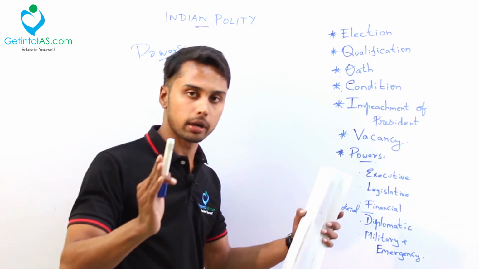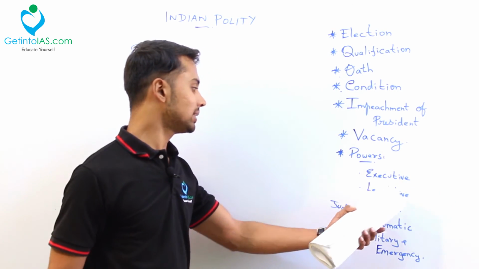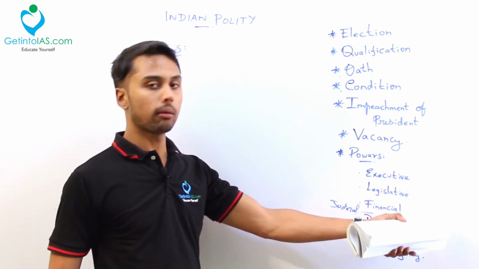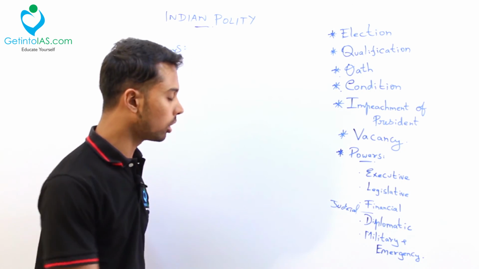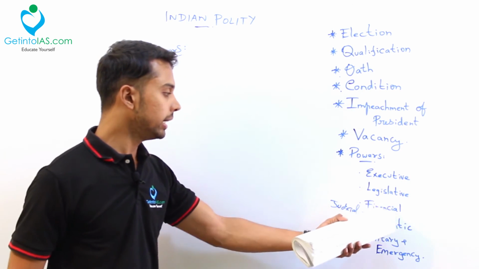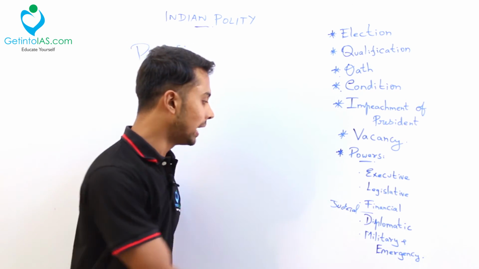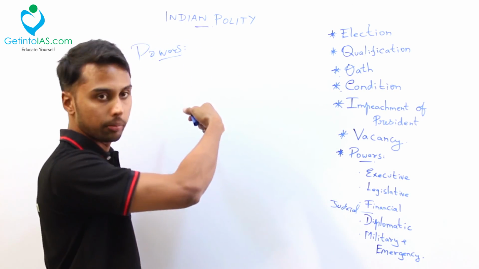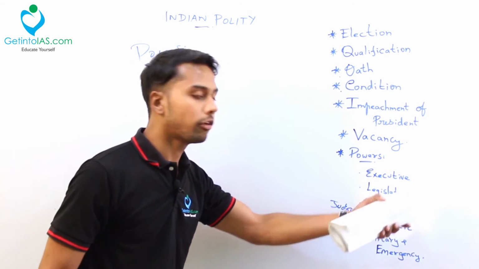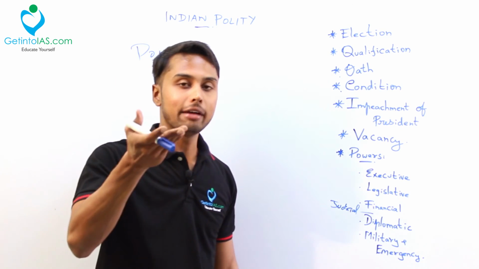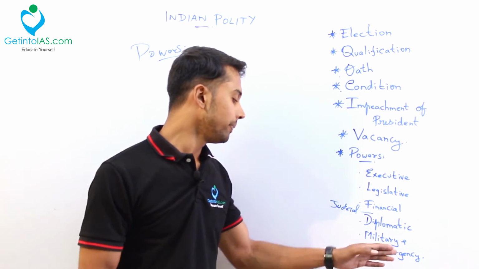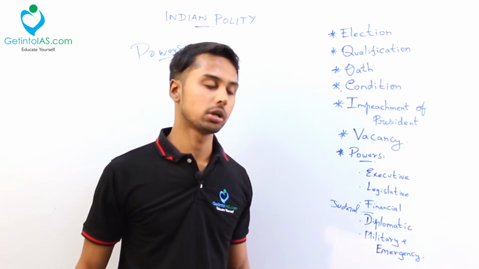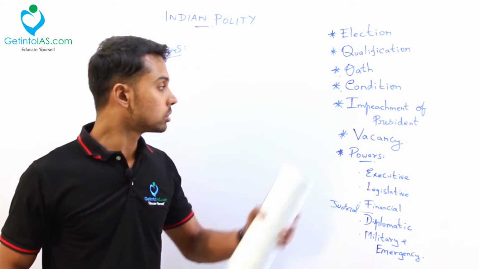The code word is appointment. Appointment comes from the executive, and for the legislative, the code word is Sam has no problem with the bill. I hope you all know. Financial is MEC-D going with the girlfriend. And judicial, you all know, advice and appointment. Diplomatic, you all know, foreign treaties. And military, he alone has the power to declare a war. And emergency, there are three emergencies that the President can enjoy. With that, we are coming to the end of the powers of the President.